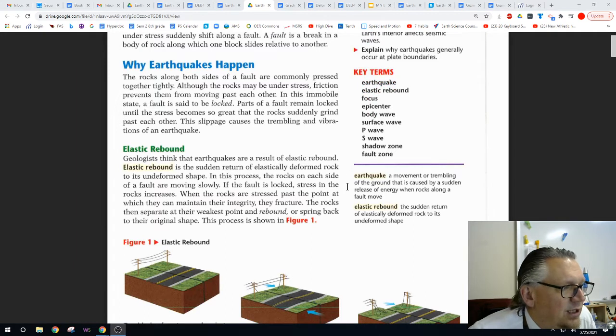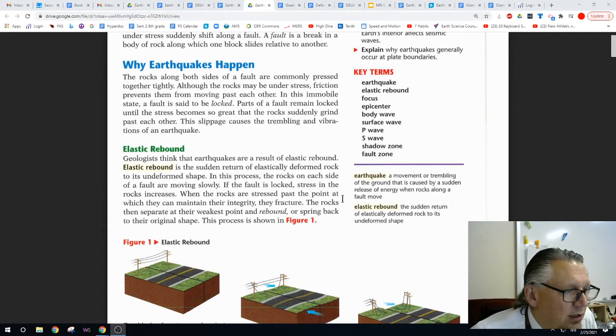Elastic rebound. Geologists think that earthquakes are a result of elastic rebound. Elastic rebound is a sudden return of elastically deformed rock to its undeformed shape. In this process, the rocks on each side of the fault are moving slowly. If the fault is locked, stress in the rock is increased.